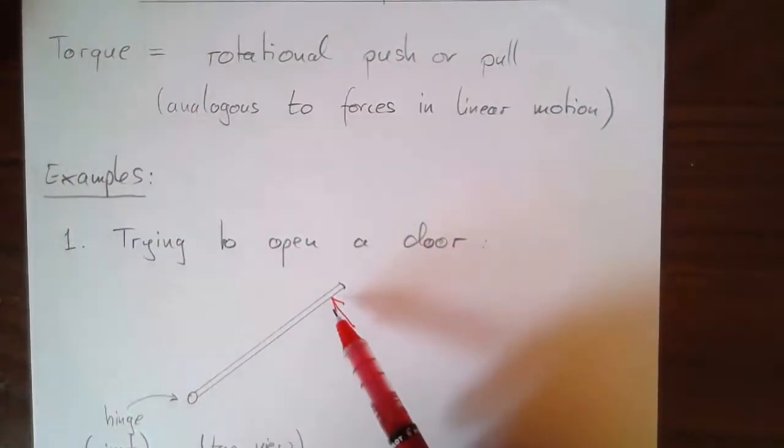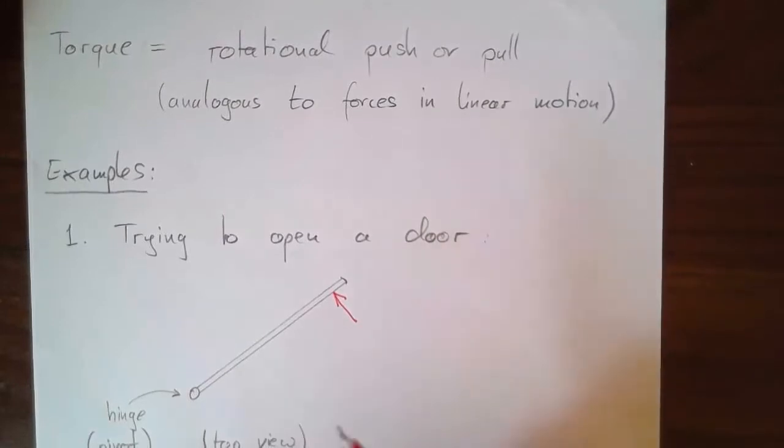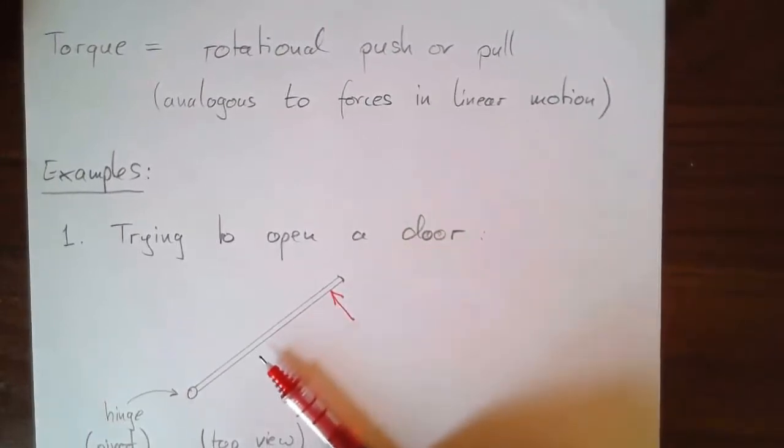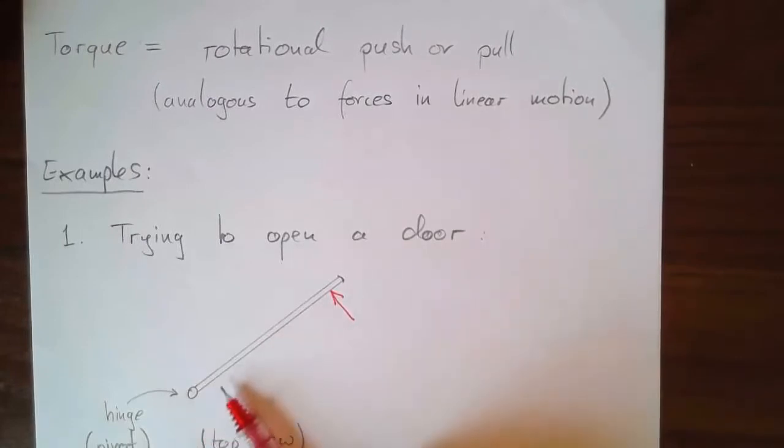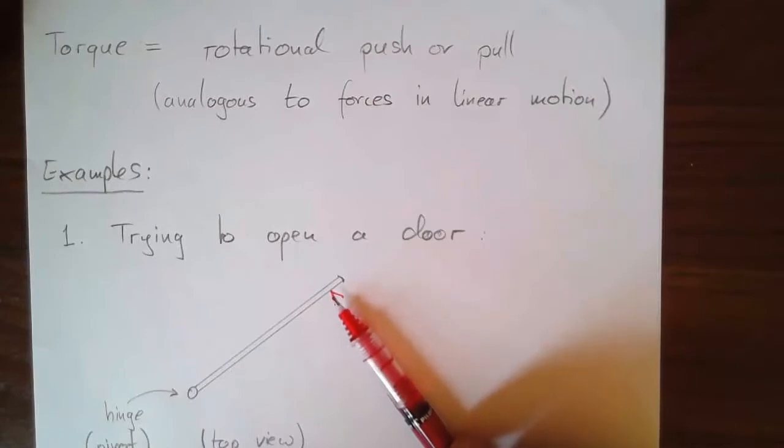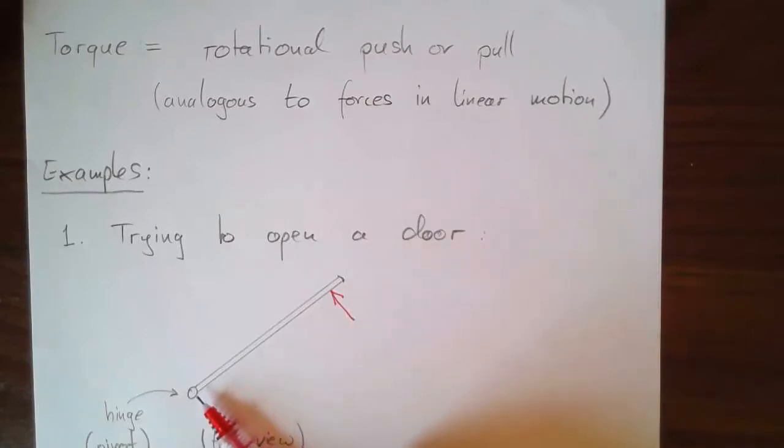Now normally you would be pushing here, and that makes opening a door easy. You could imagine instead that you push here, right? Maybe if you stand next to the hinge, you can try to just push against the door here. You can do that right now if you want. Just find a door near you. You push here, and you can tell right away it's a lot harder to open the door by pushing here as opposed to pushing here. So somehow the effect of your force on rotation depends on not only how strong the force is, but also where it is acting. Is it acting out here, or is it acting here?